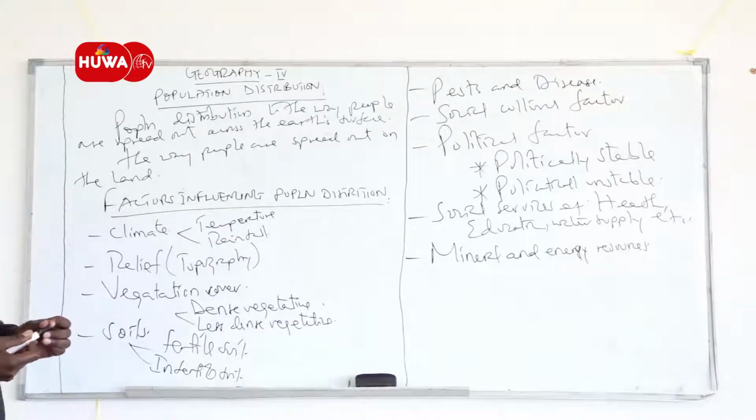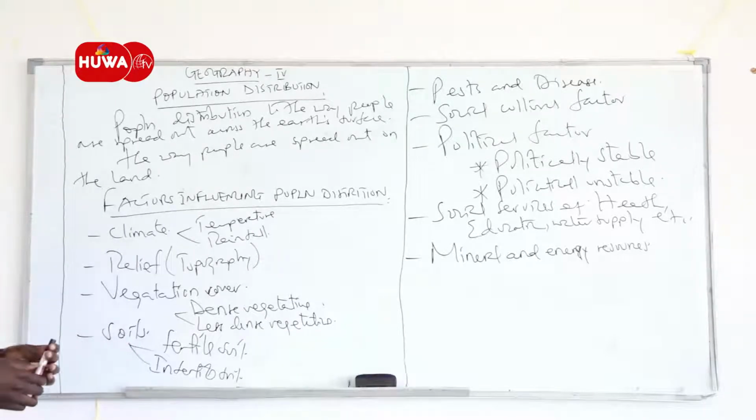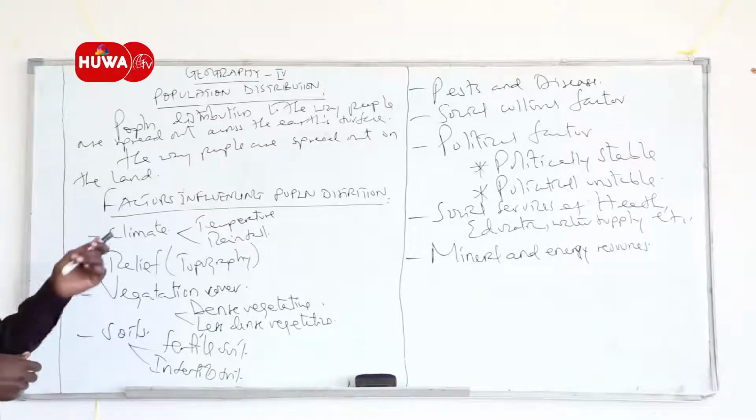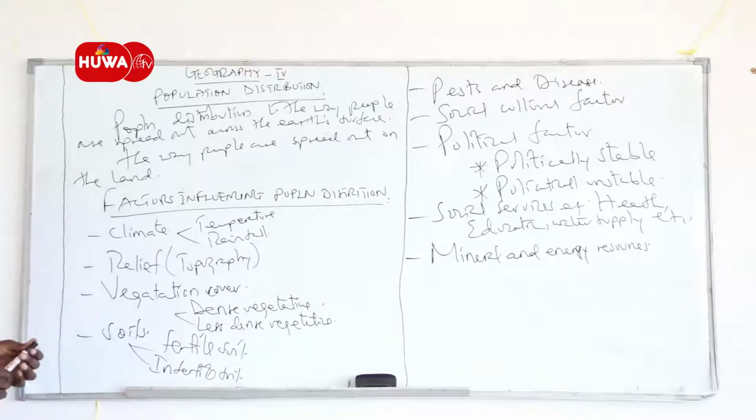These resources can attract people to settle in a certain area, or not to settle in a certain area. For example, places that have a mining center, that is, presence of minerals, will have a large number of people, or the population density will be higher compared to those without mineral resources. Also, energy resources can influence the number of people settling in a certain area.